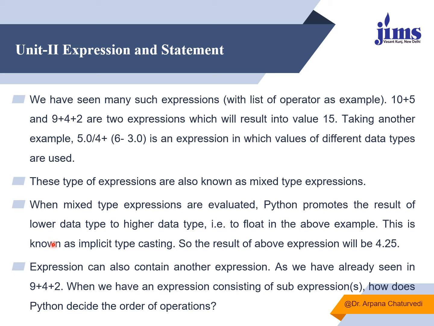As we have seen earlier, when we were dividing 17.0 by 2, it returned a float result. It did not return an integer result. So by default it promotes the result from lower data type to higher data type. This type of promotion, typecasting or conversion of data type is known as implicit because it happens automatically. And an expression can also contain another expression within itself. If it contains multiple expressions within the main parent expression, all those embedded expressions are known as sub-expressions.